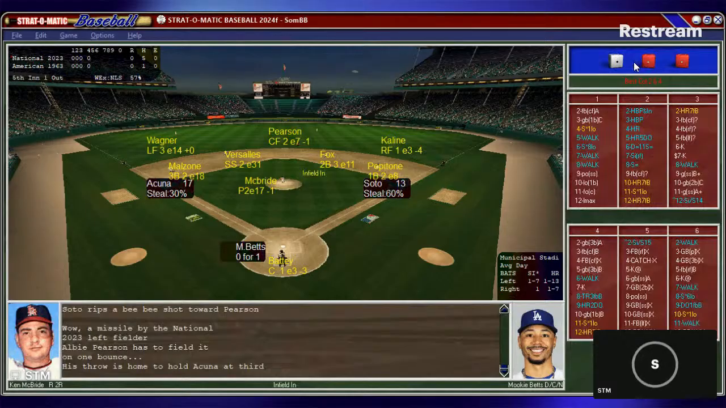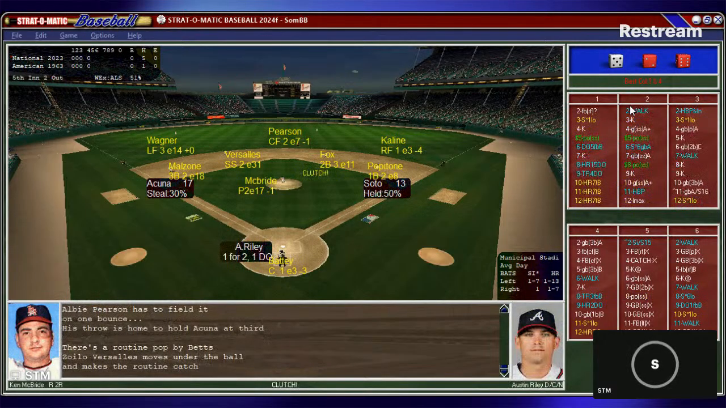Betts has the plus on the 11, so not high odds. McBride from the stretch. Here's the pitch to Betts. And that's a pop to short. Versalles is there, makes the catch, and it now turns into a clutch situation